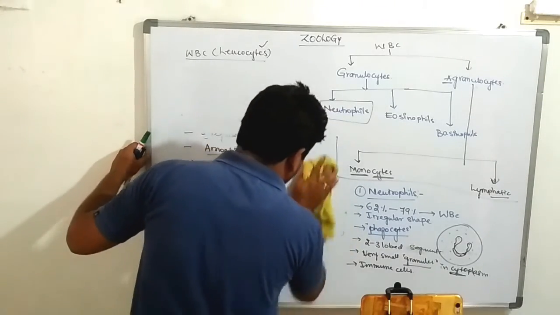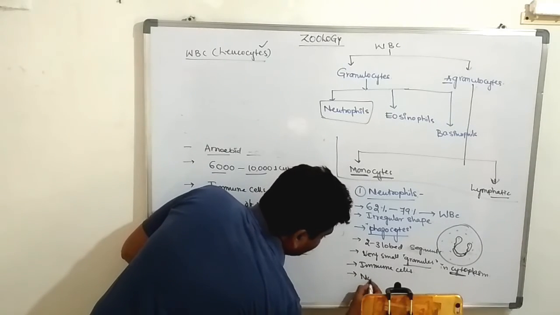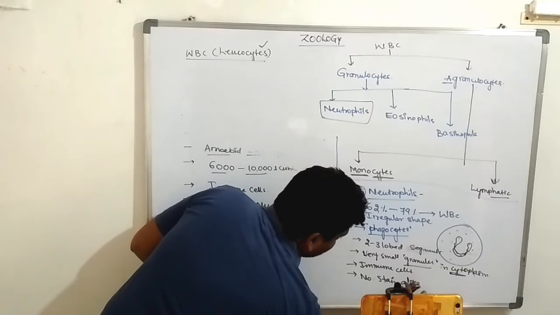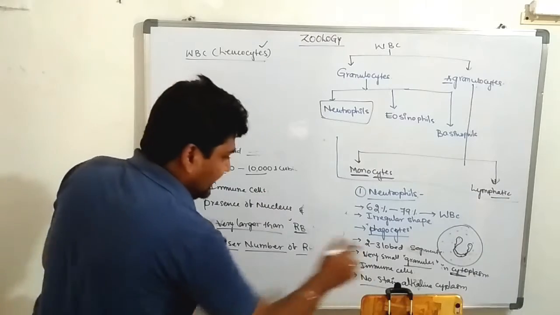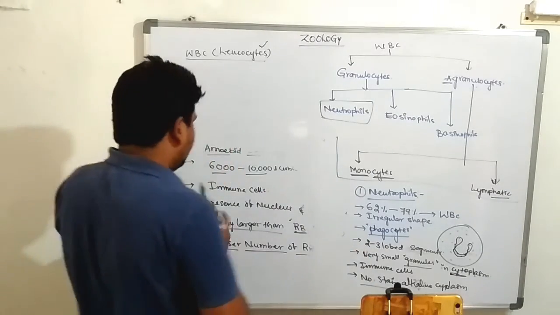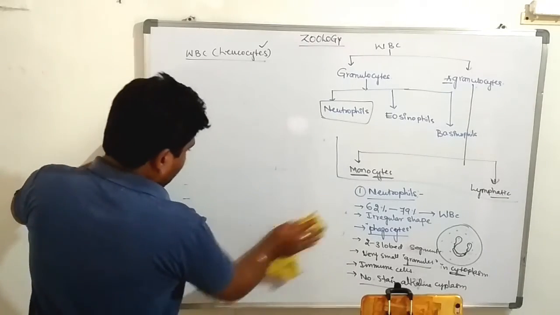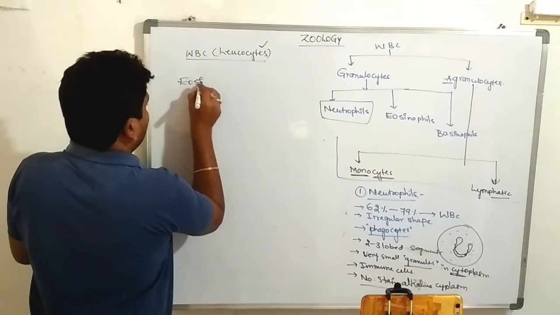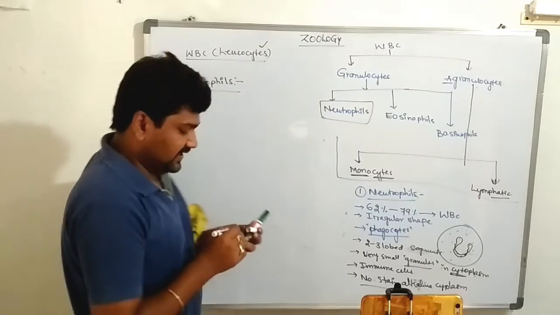Next one is eosinophils. Here there is no stain, no color, in alkaline condition in the cytoplasm. Next one is eosinophils. What is that? Eosinophils.